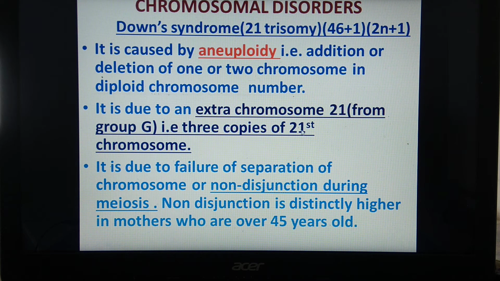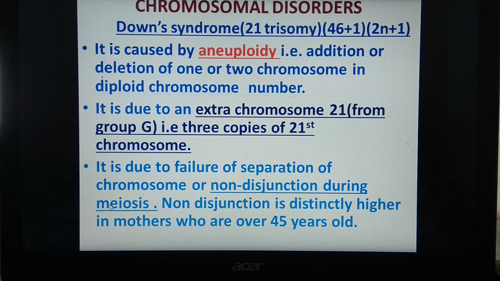Why is this 21st chromosome present in triplicate? It is due to failure of separation of chromosomes, which is also called non-disjunction, during meiosis. As we have studied, during meiosis homologous chromosomes get separated and enter into 2 different gametes. But sometimes non-disjunction takes place. These chromosomes do not get separated properly, and hence an additional chromosome enters into one of the gametes.